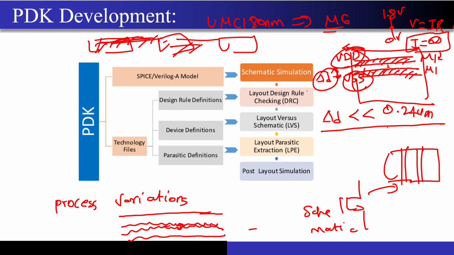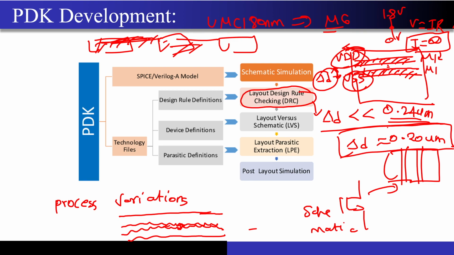So that's why these layout design rules exist, correct? These rules will be different for different foundries, because as I told you, the process variations are different across foundries. Maybe TSMC will have a better capability, and they will just say, okay, we don't want 0.24 micrometer. Even if you keep the distance around 0.2 micrometer, we will still be able to fabricate your chip with good reliability, right? So this is what TSMC will tell, correct?